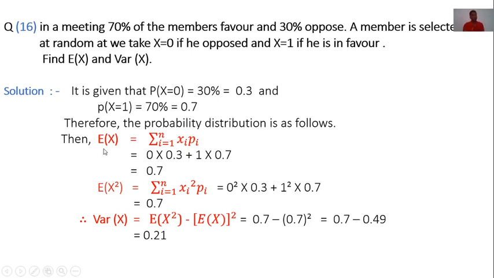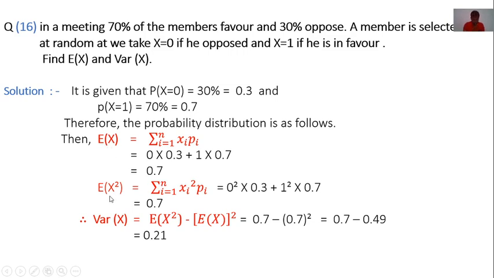We know that the expectation of x is summation of xi into pi. Here values of x are 0 and 1. Probability of 0 is 0.3 and probability of 1 is 0.7. Now putting these values, 0 into 0.3 plus 1 into 0.7. 0 into 0.3 is 0 and 1 into 0.7 is 0.7. Therefore, expectation of x is 0.7.